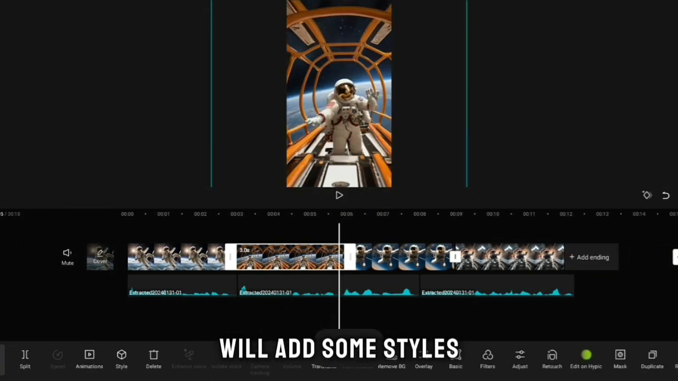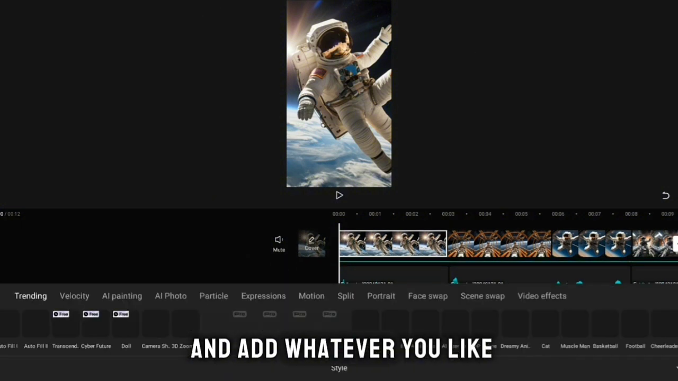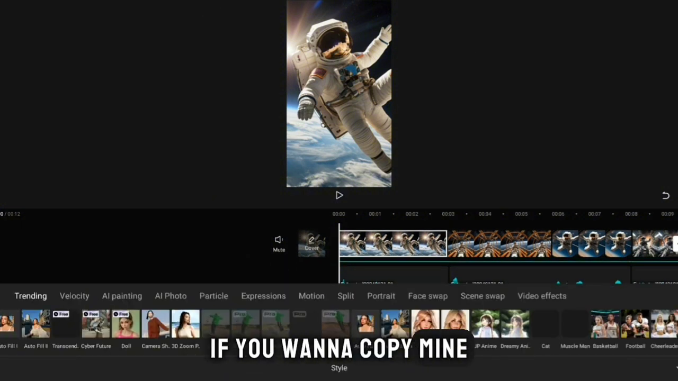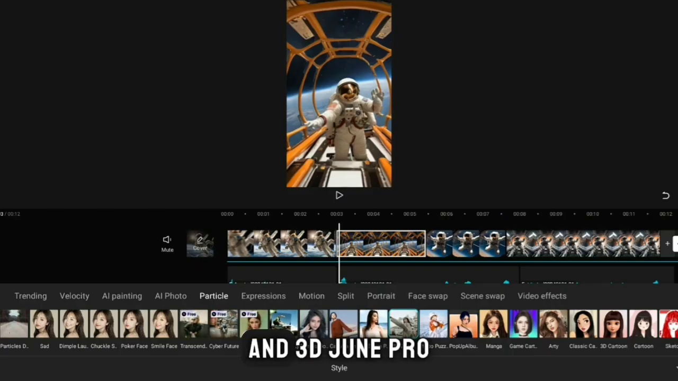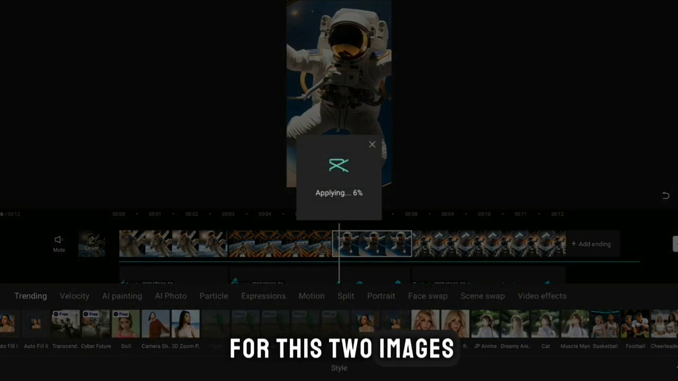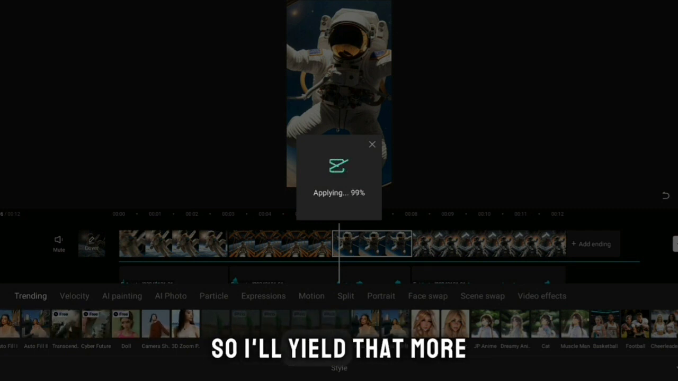We'll add some styles to this. So come to styles and add whatever you like. If you wanna copy mine, I'll use Zoom Pro for this image and this image, and 3D Zoom Pro for these 2 images. I think 3D Zoom Pro looks the best, so I'll use that more.